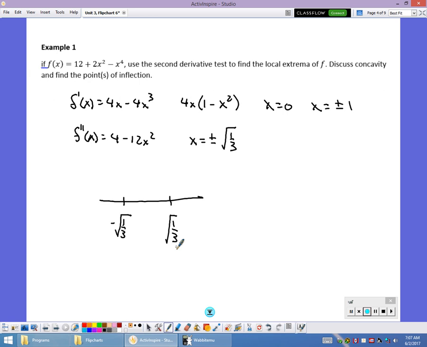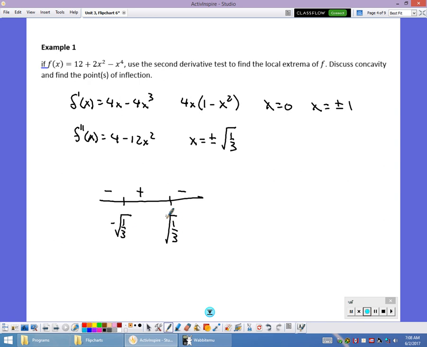And then you're going to do your sign chart just like you did with your first derivative test, but this time you plug in the second derivative. So like if I try something below here, say -1, if I put -1 in there, I'm going to get a negative. If I put 0 in there, I get a positive. And if I put 1 in there, I get a negative again. So the way we write this is we do have these changes in concavity. It's concave down, concave up, concave down. These points are points of inflection.